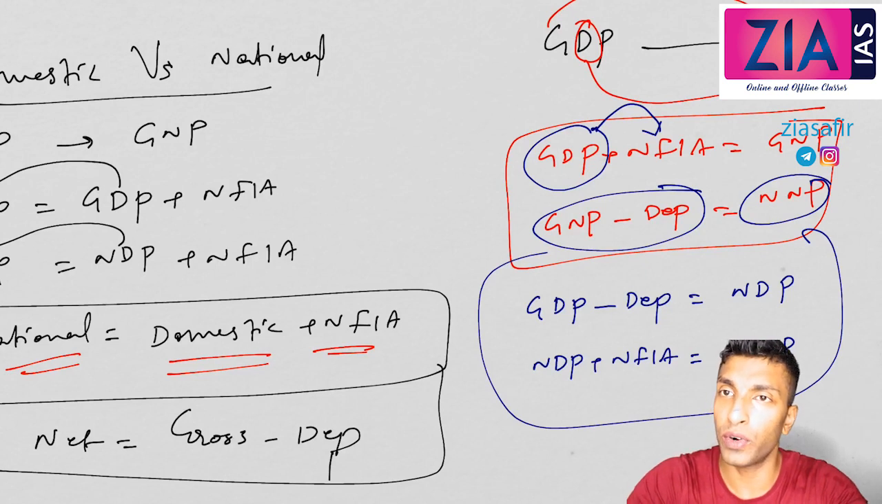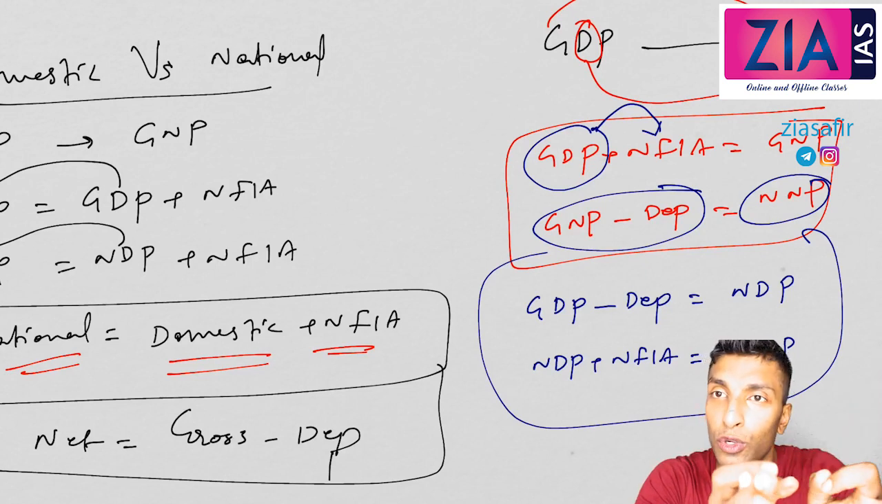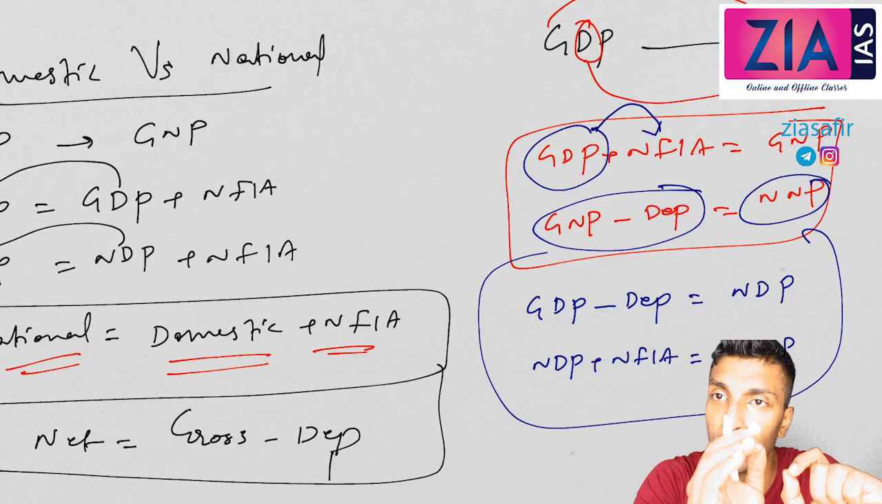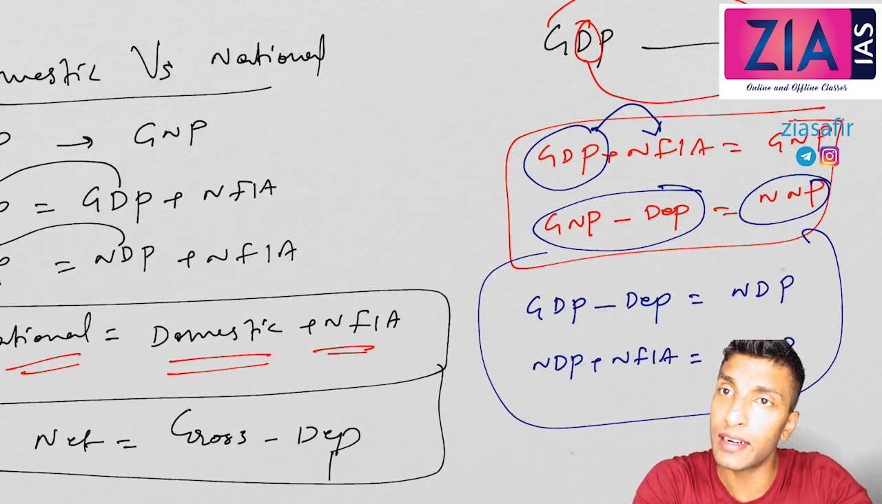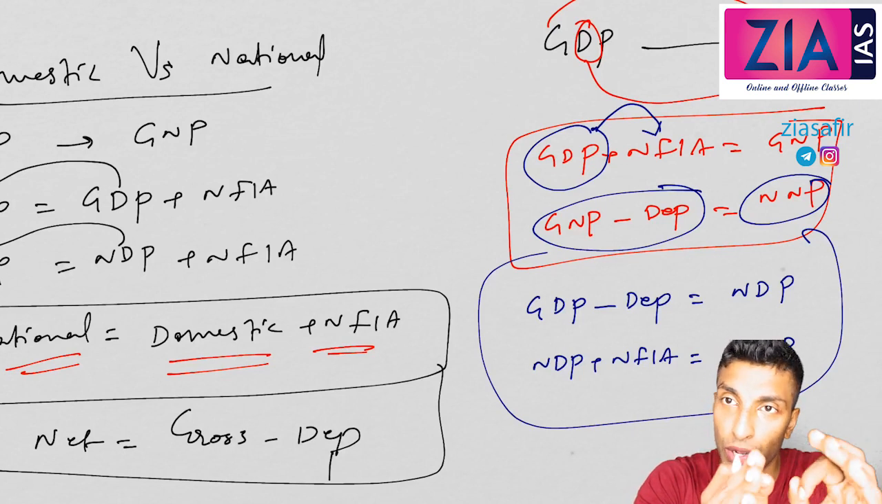First letter, if you need to convert, you need to get net, means gross minus depreciation. First letter conversion, gross minus depreciation. Second letter conversion, domestic plus NFIA, you will get national. Okay, so I hope you understood.